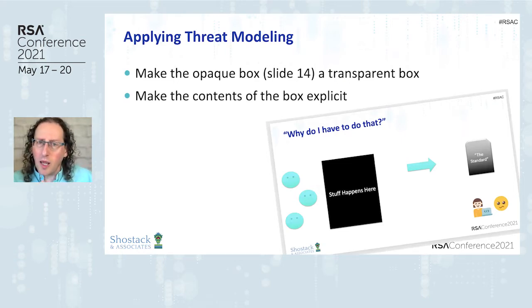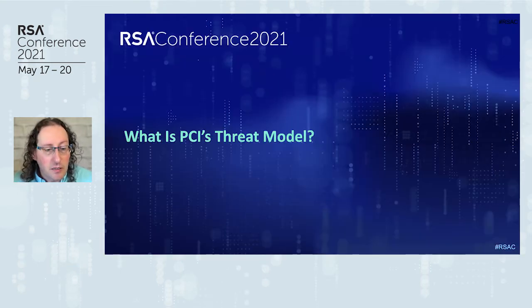So what I want to do, and what we'll do in just a minute, is take that opaque box that you saw, the "stuff happens here" box, and make it transparent. We'll make it more explicit. So let's go do this. Let's delve in and ask the question, what is PCI's threat model?